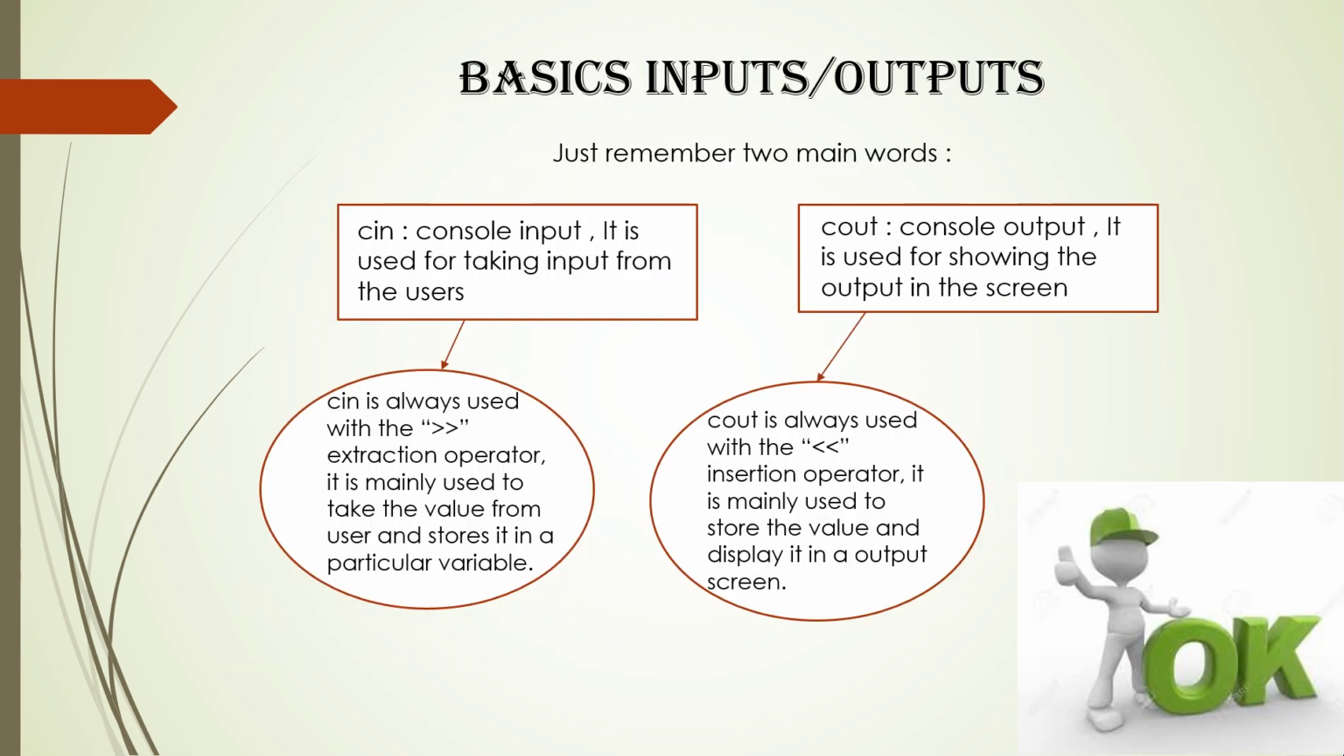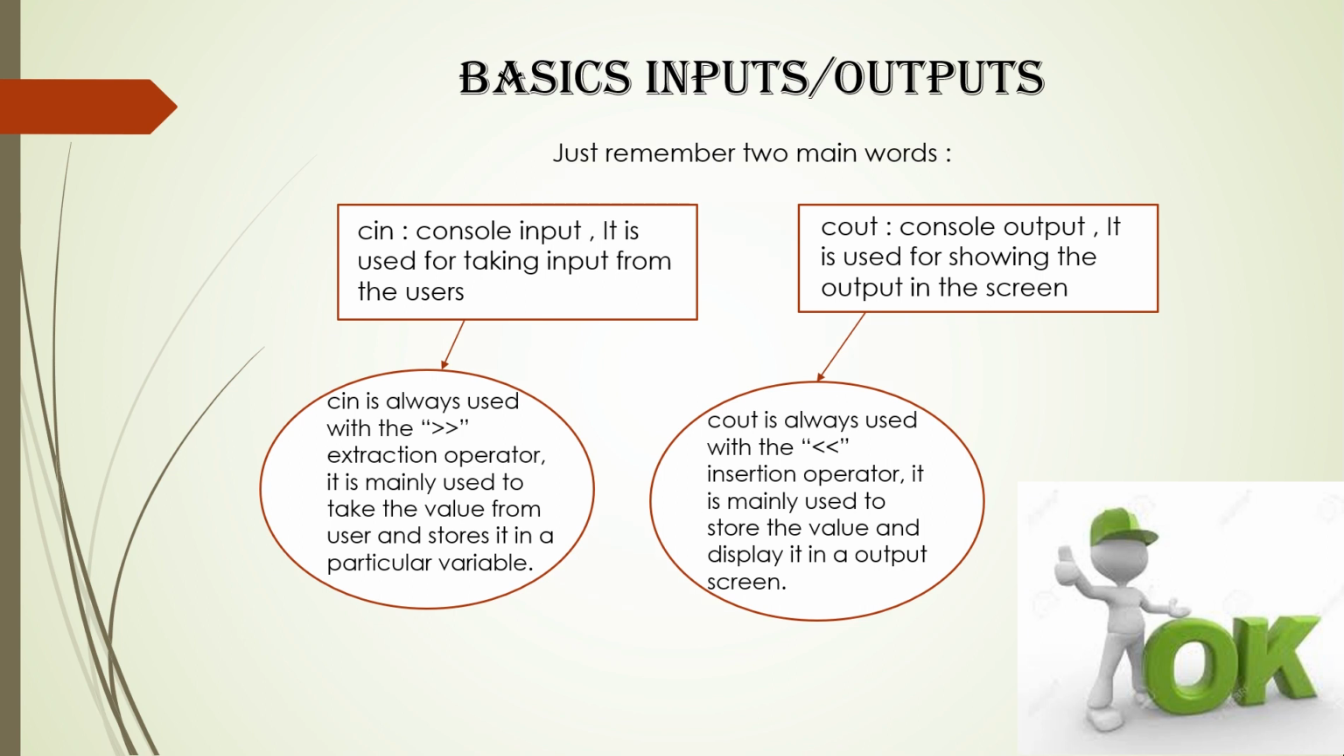For this, you just remember the two main words as of now, and that is cin and cout. Cin depicts the console input and cout depicts the console output. Cin is used for taking inputs from the user. It is always used with the extraction operator, and it is used to take the value from the user and store it in a particular variable. Cout is always used to print the output on the screen. It is always used with the insertion operator and is mainly used to display a particular value on the output